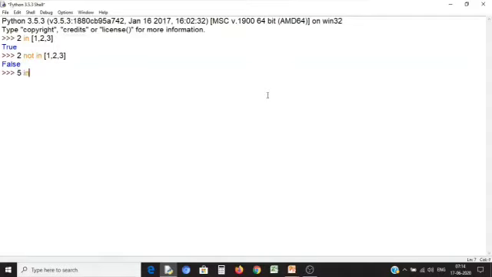Similarly, 5 in 1, 2, 3 will return false, because 5 is not present in the 1, 2, 3 sequence. 5 not in 1, 2, 3 will return true, because 5 is not present in 1, 2, 3.